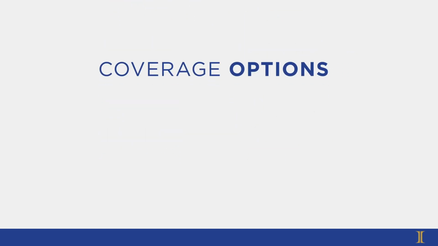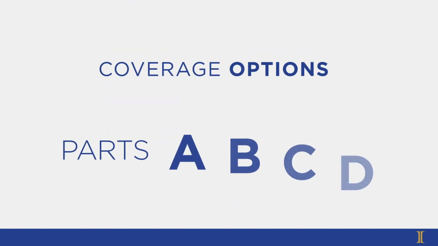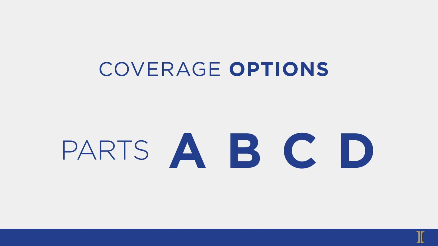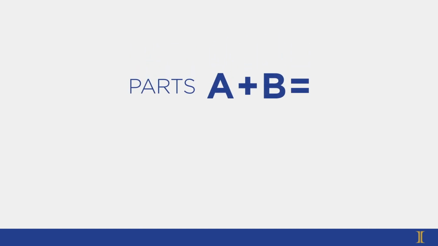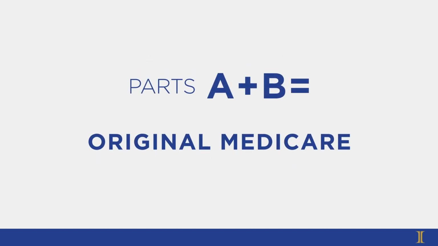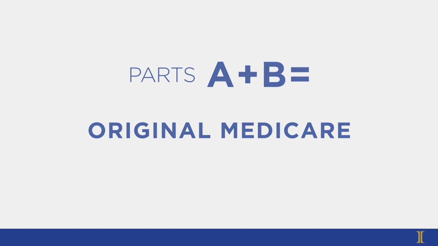So, what are your coverage options? As we touched on earlier, Medicare is made up of parts, which lets you more or less choose the coverage and benefits you need while passing on the ones you don't. Parts A and B are often lumped together and referred to as Original Medicare. You can have one without the other, as you enroll in both separately, but it's not advisable to do so. It's best to plan on enrolling in both Parts A and B to cover a wider range of health costs.